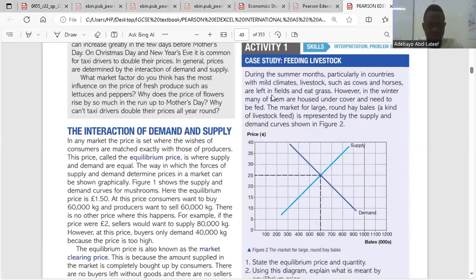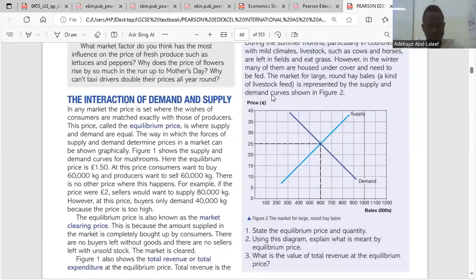So this trickles down to the interaction of demand and supply. In any market, the price is set where the wishes of consumers are matched exactly with those of producers. So the price, called the equilibrium price, is where supply and demand are equal. The market will set the price, but it has to set it on the basis that consumers will be willing to pay such an amount. So there's always an equilibrium price.